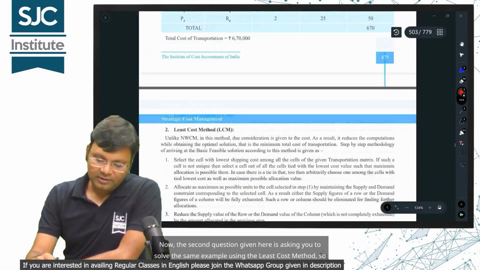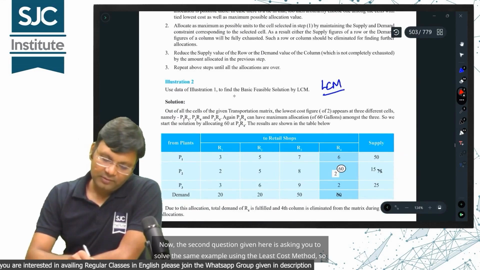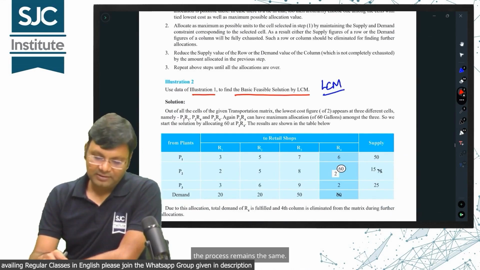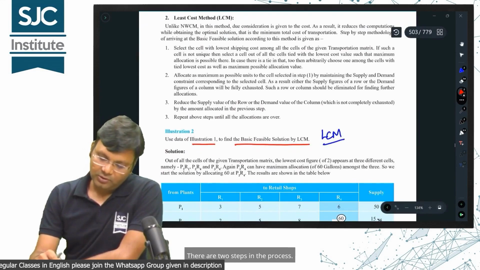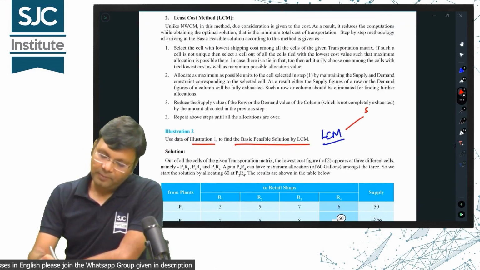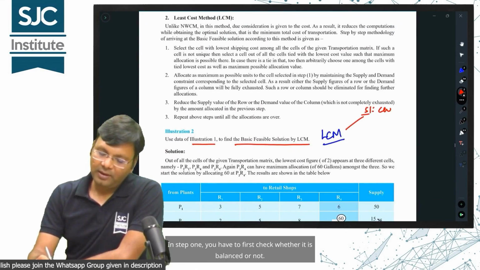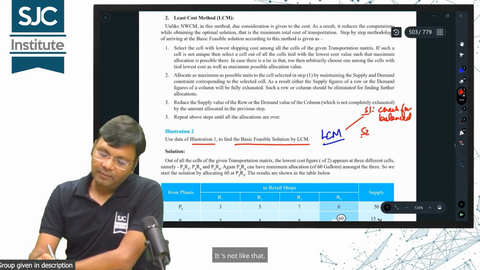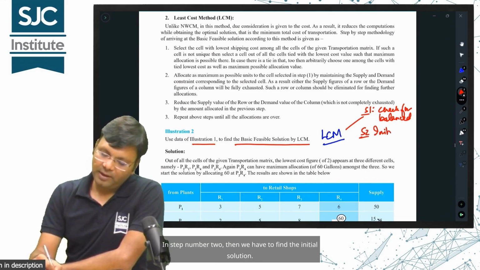Now, the second question given here is asking you to solve the same example using the least cost method, so the process remains the same. There are two steps in the process. In step 1, you have to first check whether it is balanced or not. Don't forget that in this, the balance is not skipped. In step number 2, we have to find the initial solution.